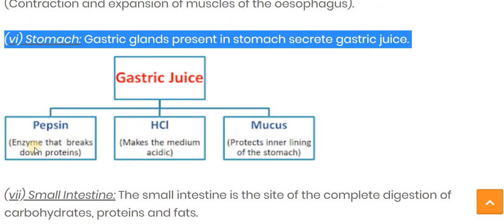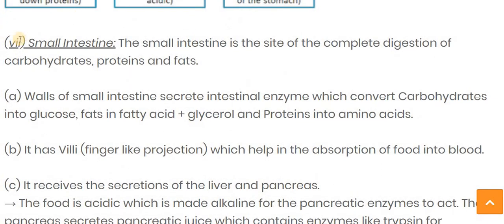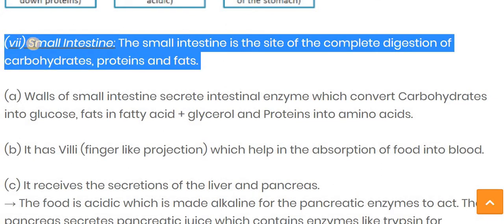Now the pepsin is the enzyme that breaks down protein and converts it into peptone. And the mucus, whenever the dilute acid is secreted, helps to protect the inner lining of the stomach. Now the next one is the small intestine.